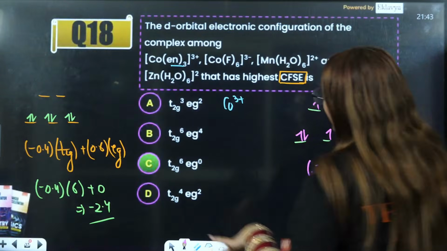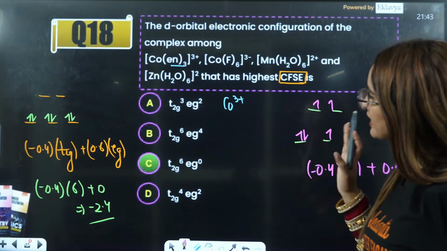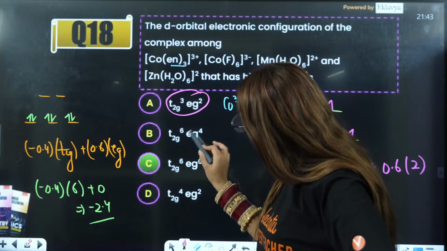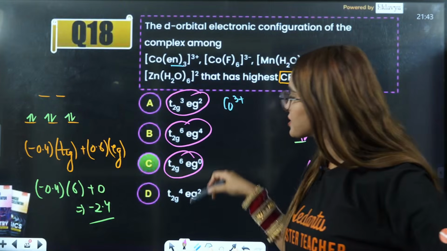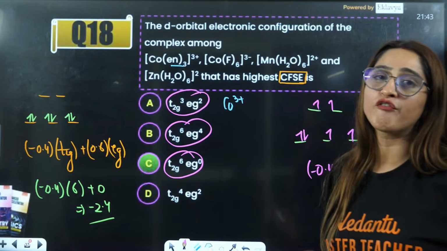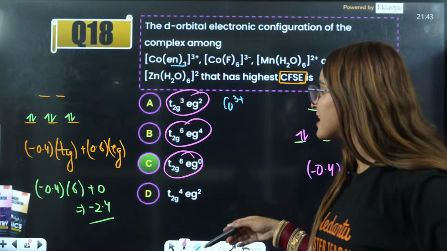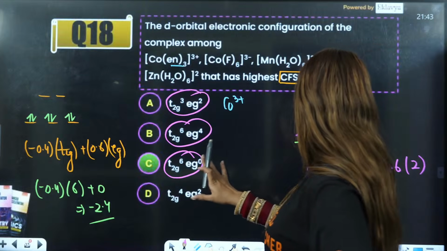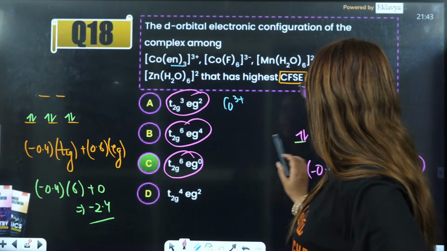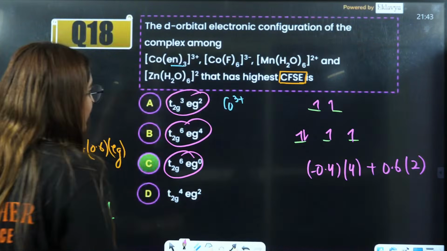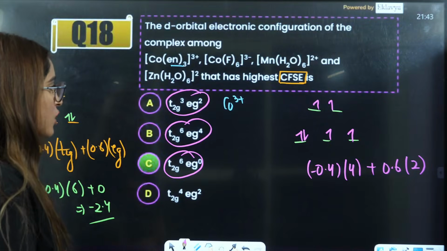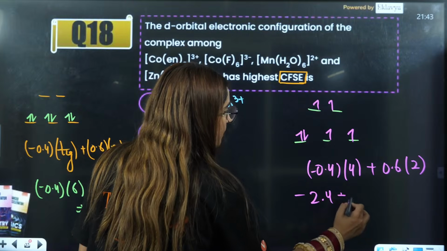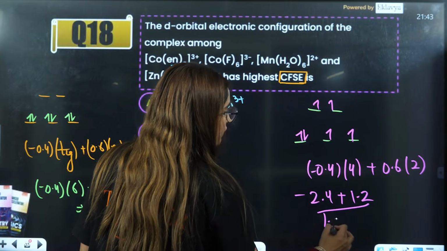Either way, I would advise you, you can directly calculate from this one, or you can just calculate in the options. In option C, which has the highest value of delta O, the one which has the highest value of delta O will be your answer. So you have 4 electrons here and 2 electrons there, so minus 2.4 plus 1.2, that will be 1.2.